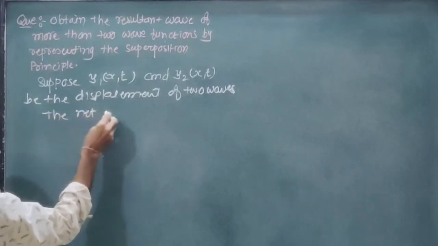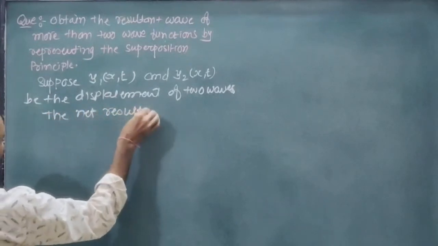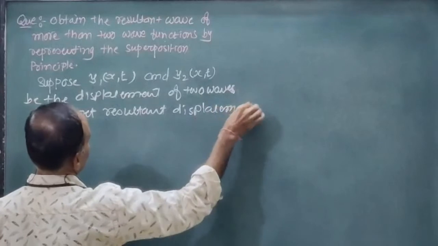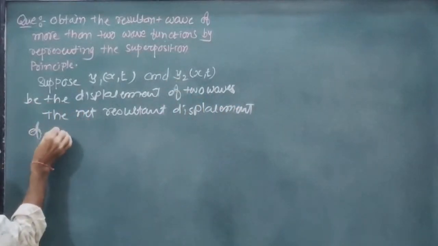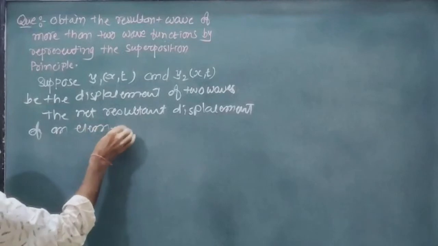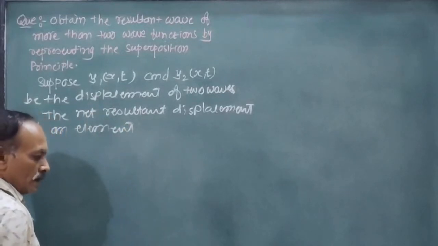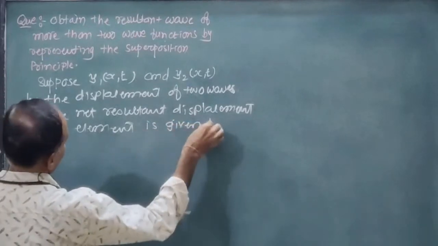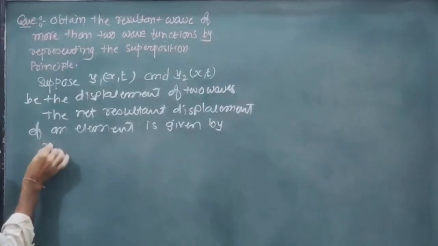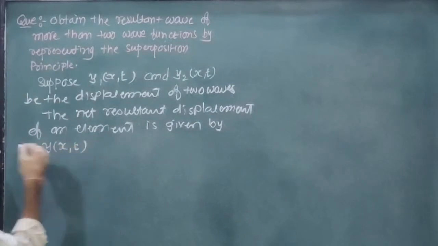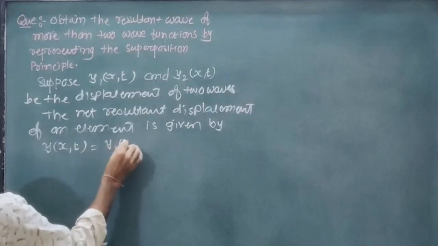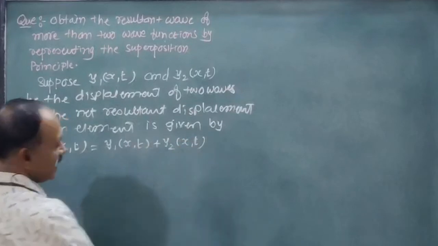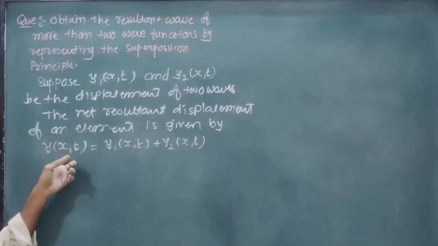The net resultant displacement of an element is given by y at point x and time t equals y1(x,t) plus y2(x,t), according to the superposition principle.